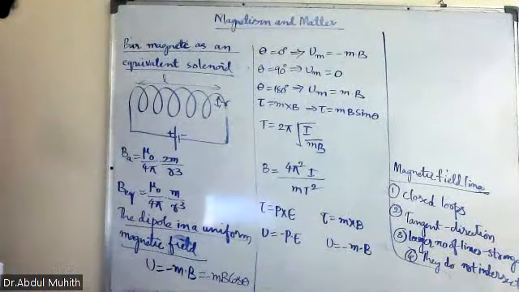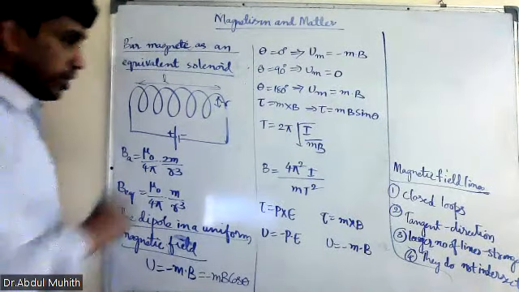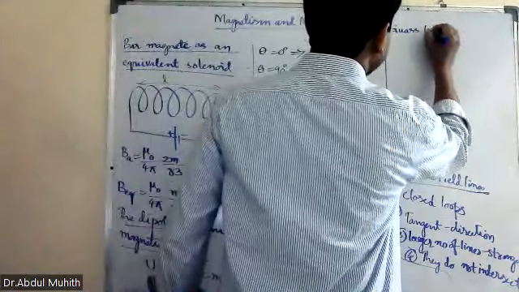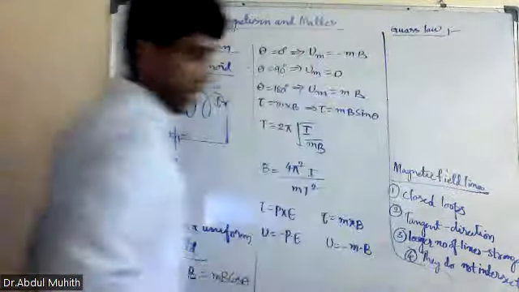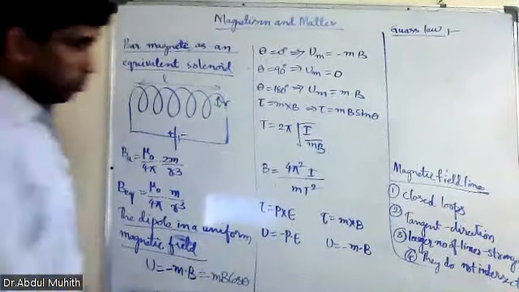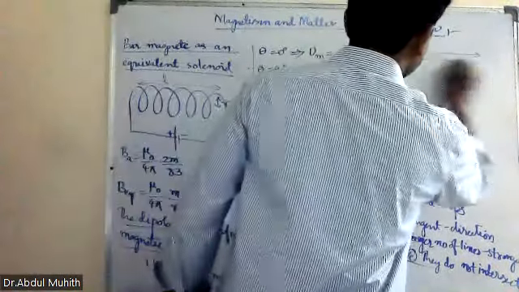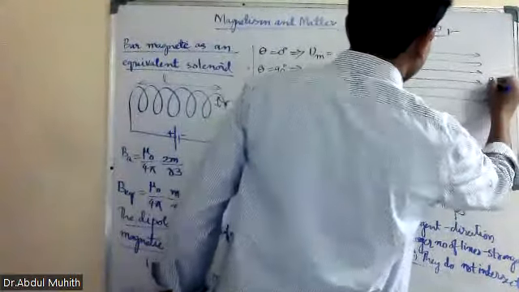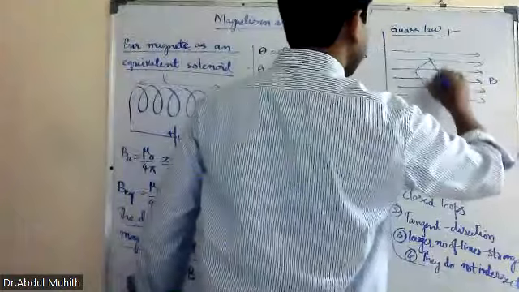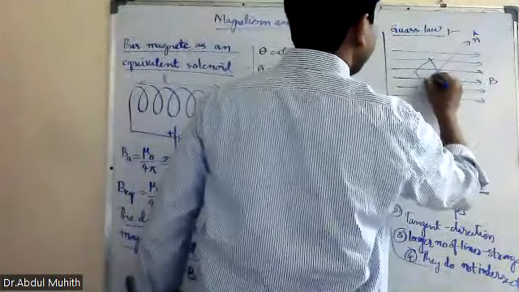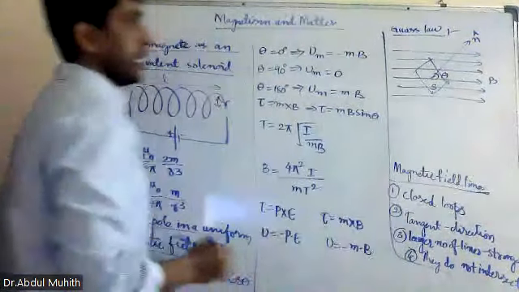Now we'll go with Gauss law of magnetostatics. Gauss law is there in both electrostatics and magnetostatics. So we have to study what magnetic flux is also. Now suppose these are the magnetic field lines, and suppose this is the surface, and this is the normal. N cap is the normal, and theta is the angle made with the normal.